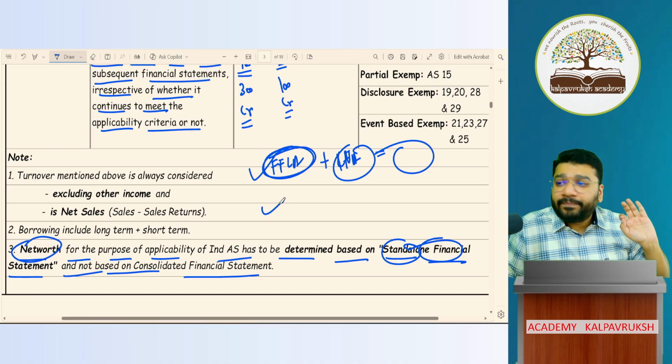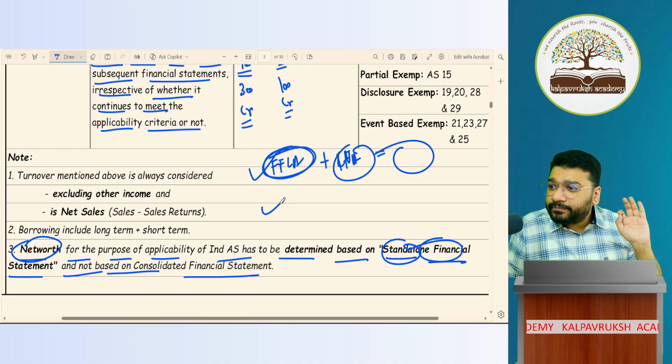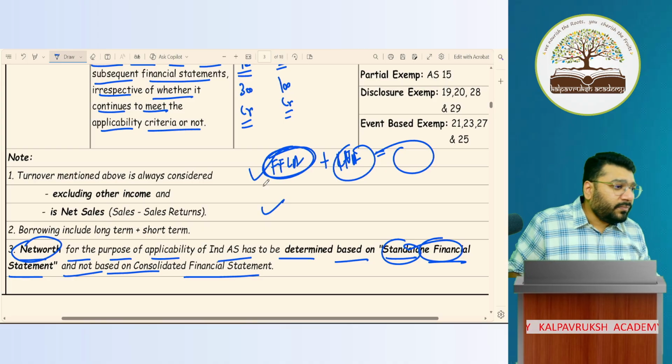Got it, not got it? Online people, got it, not got it? Clear at this point? Chalo.